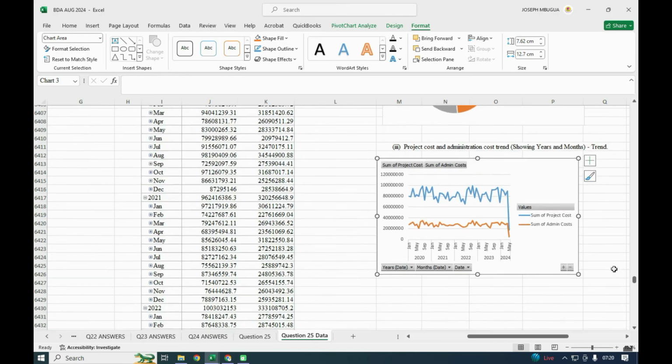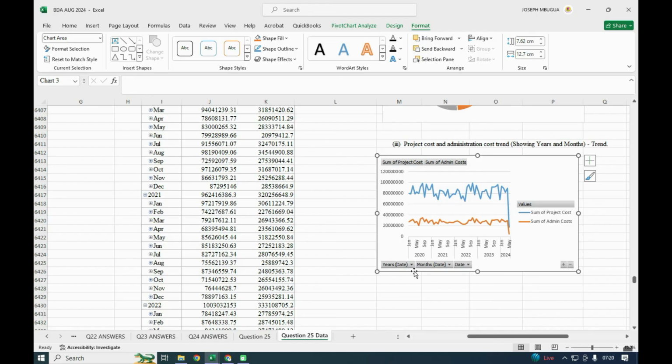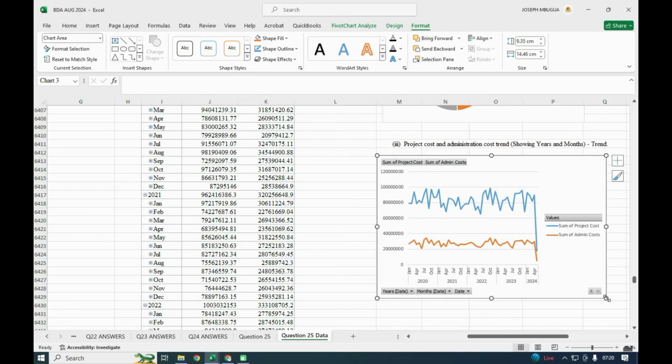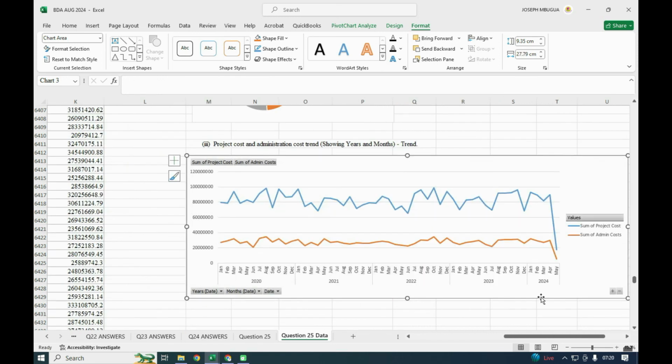Using the line, you'll find that it shows the years, months, and the date, 2020 January, May. It may not contain everything unless you expand it fully, because it is a very big one. Unless you expand it fully, that one is covering up to December. I think that one is a complete chart.